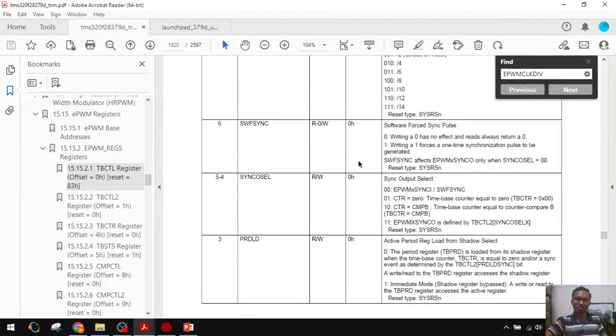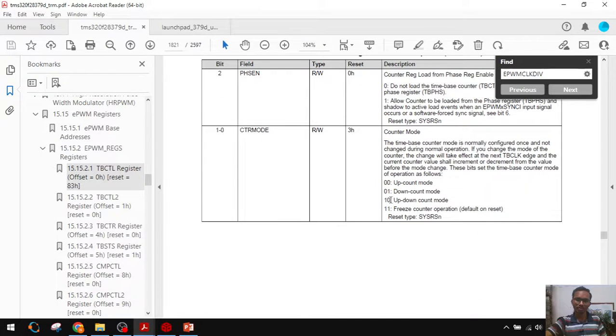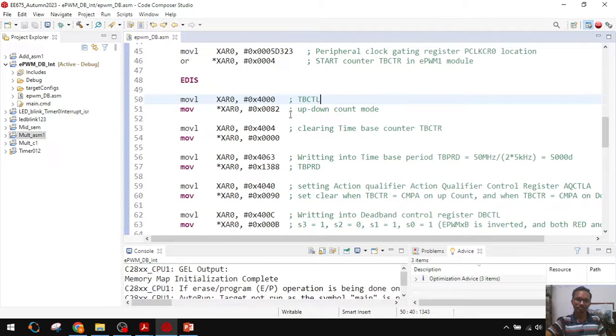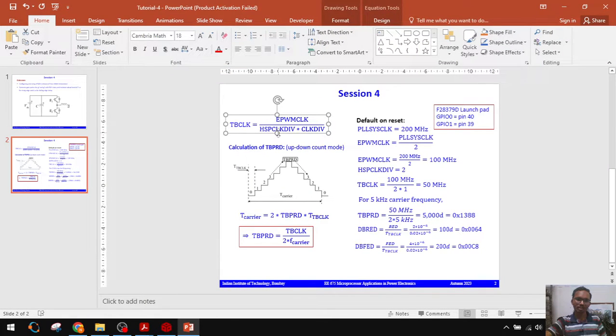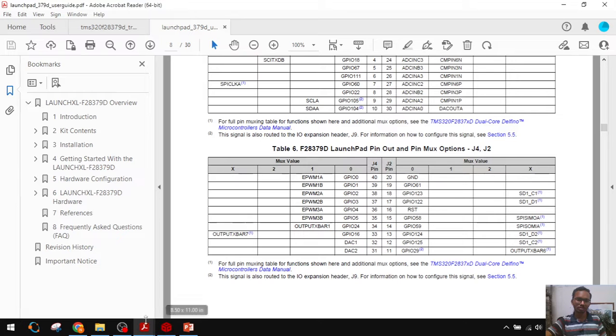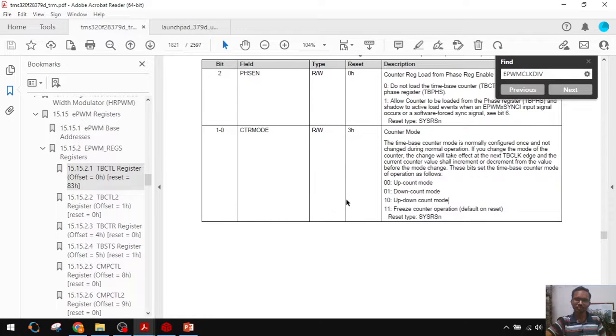The 7th bit is 1. 7th bit 1 means 8, and 2, right? That one. In offset 0, base address 4000, in the time base control register we are loading 82. This 8 came because the 7th bit is 1 for the high speed clock division bit, and 2 came because we are going to use up down count mode.